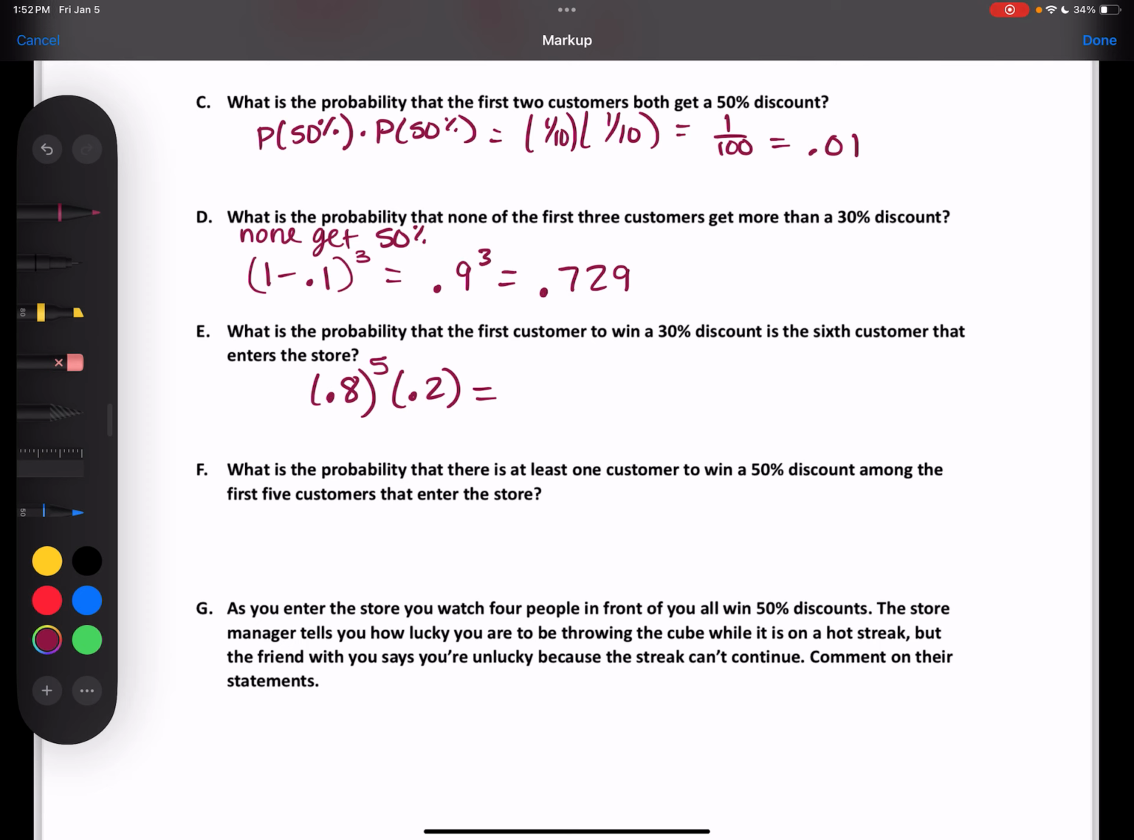How many decimals do we run up to? 3. 0.066?